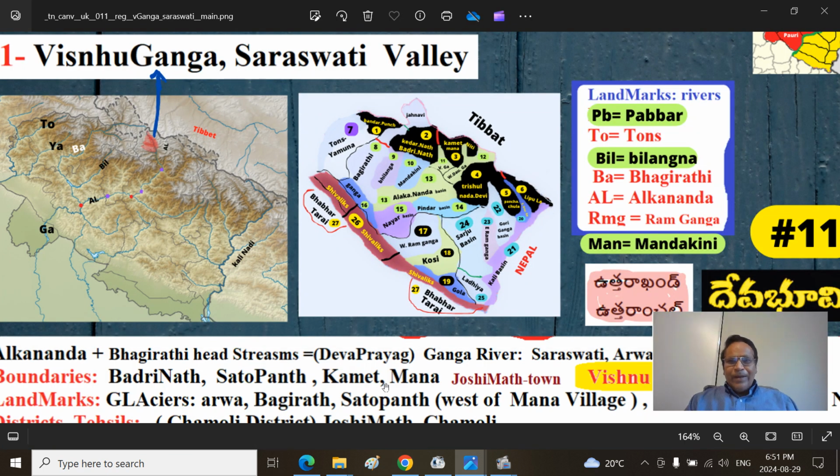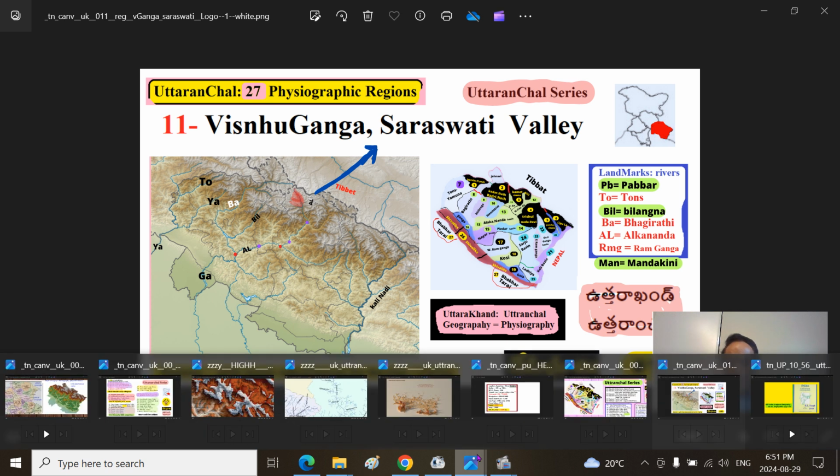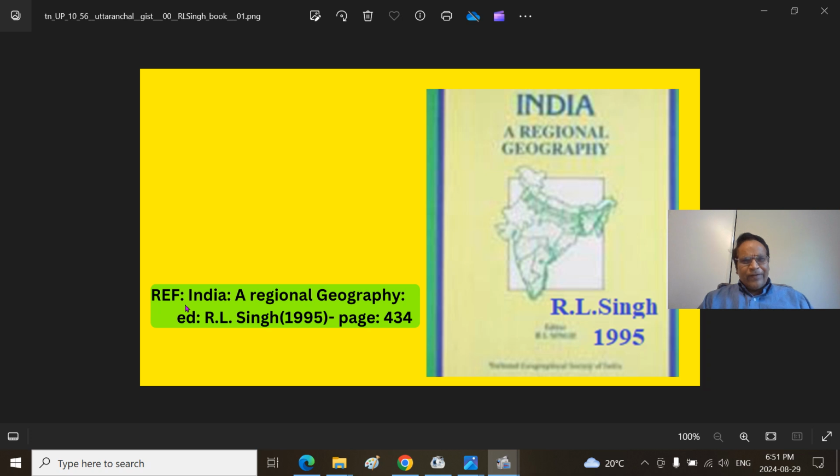I will go over this area first, and afterwards I will take you to the three-dimensional viewpoint of this area, river valley, so that you will get a deeper understanding. That will be the most important part of this presentation. I have made similar presentations. Moreover, most of these 27 regions I have taken from a standard reference book, India Regional Geography by R.L. Singh. You can also look at it. I have redrawn the maps and made certain minor adjustments so that it will be clear.